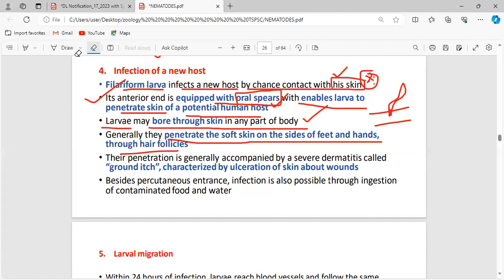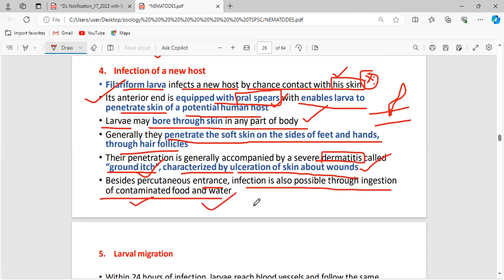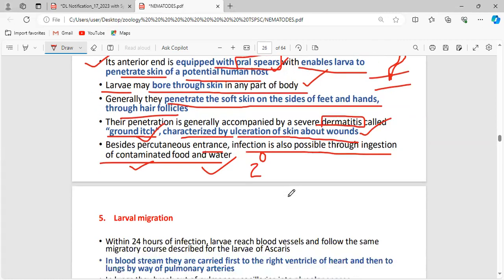This penetration is generally accompanied by severe dermatitis, which is called ground itch. These are the side effects when the filariform larva bores into the skin. It causes itching, and it is characterized by ulceration of the skin. Besides percutaneous entrance, infection is also possible through ingestion of contaminated food and water. This can also happen, but it is secondary. The primary infection is by penetrating the skin, particularly the soft skin through the hair follicles.